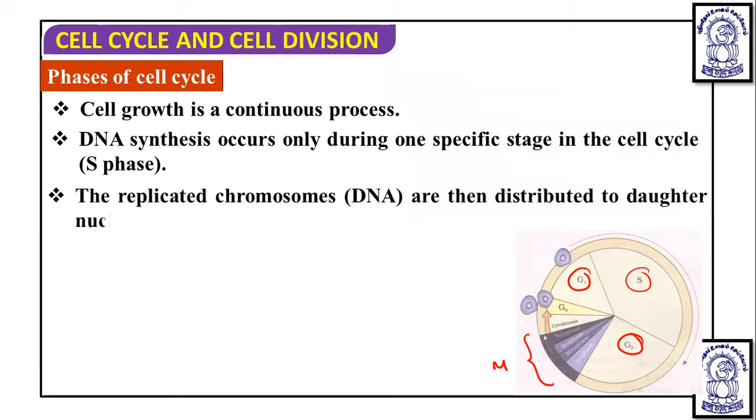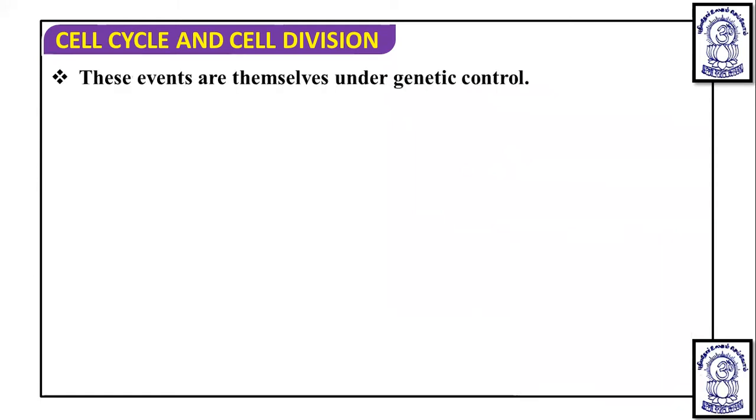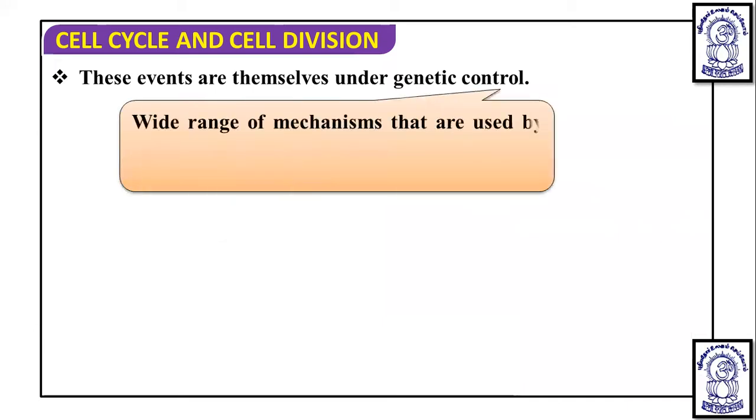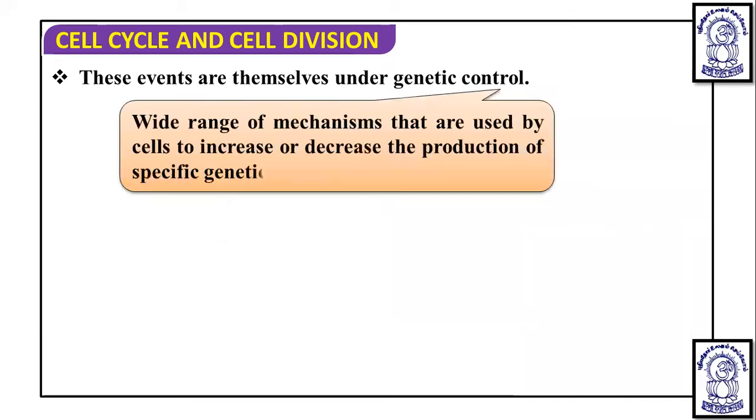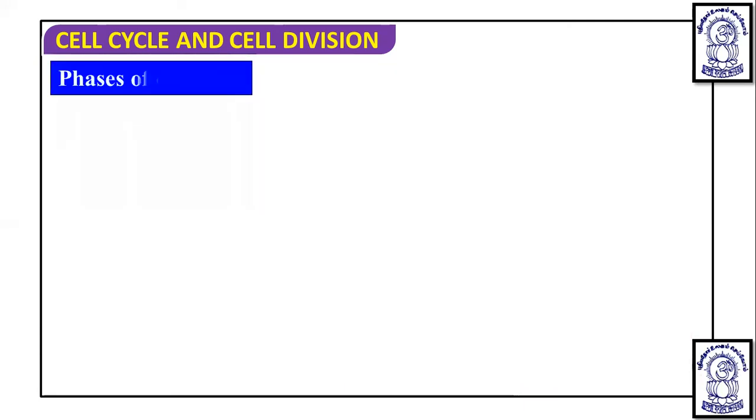And the replicated chromosomes, or we can say the DNA, are then distributed to daughter nuclei by a complex series of events during the cell division. So this will occur during the cell cycle. These events are themselves under genetic control. All the events which occur during the cell cycle are under the control of DNA. And a wide range of mechanisms are used by a cell to increase or decrease the production of specific genetic products, proteins, or DNA, under genetic control. So it is important for the regulation of the cell cycle. We will study that at the end of this chapter, or at the end of this lecture.